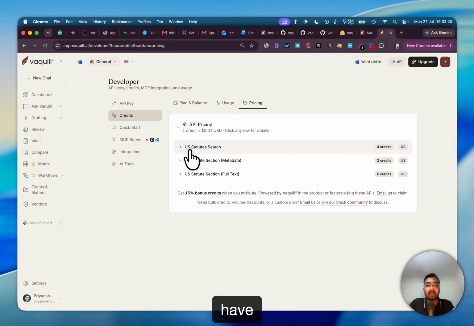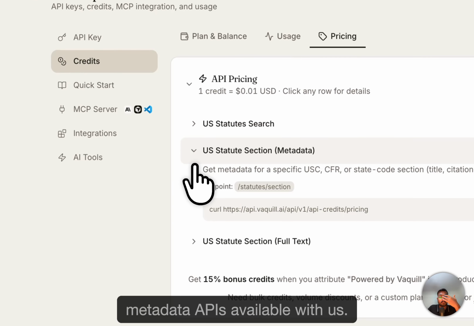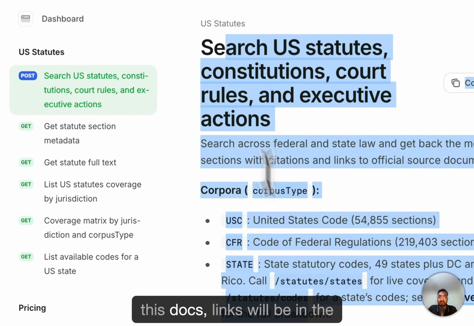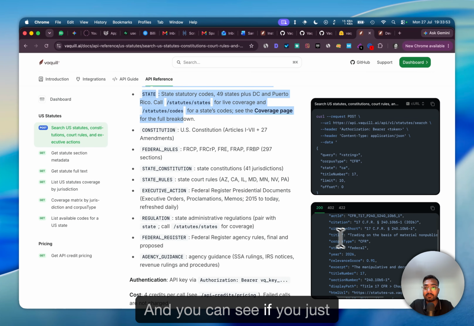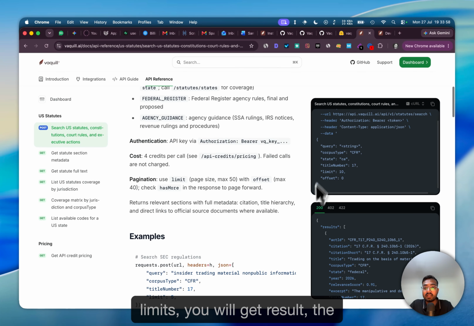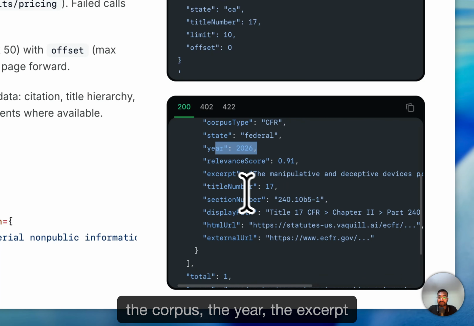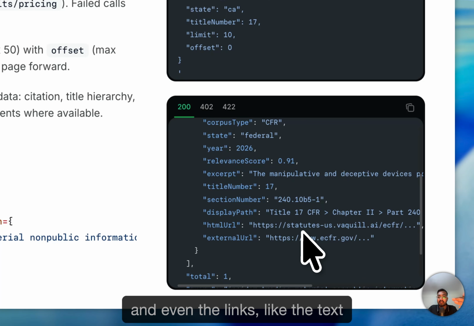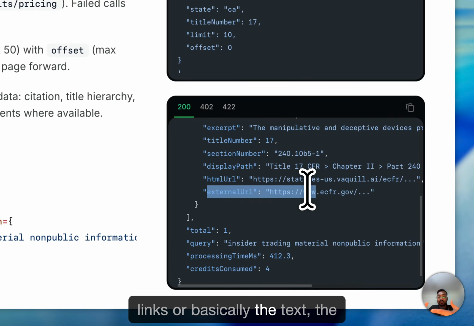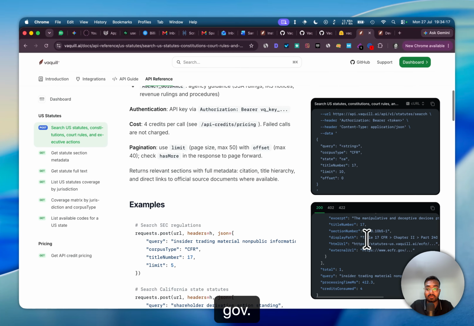Okay, pricing. We have US statutes search, full text, and metadata APIs available. For documentation, just refer to these docs. Links will be in the description. And you can see, if you give it a name, the state, the title number, the offsets and limits, you will get a result: the act name, the citation for that, the corpus, the year, the excerpt, and even the links, like the text link, the HTML links, or the XML links, or basically the original text that the government-hosted website had. In this case, it's ecfr.gov.